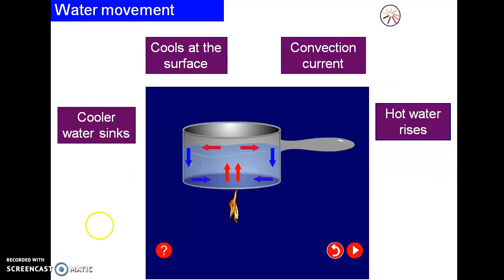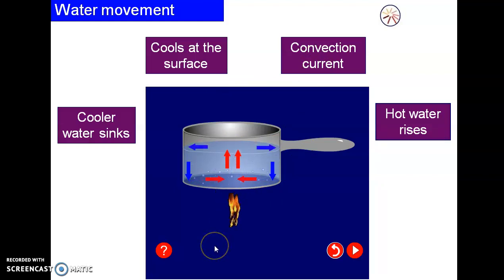Now here you can see we have taken a pot, and water is kept in that pot, and we are heating that container. So what will happen? The cooler water sinks, and it cools at the surface. The convection current forms and hot water rises. Why does hot water rise?